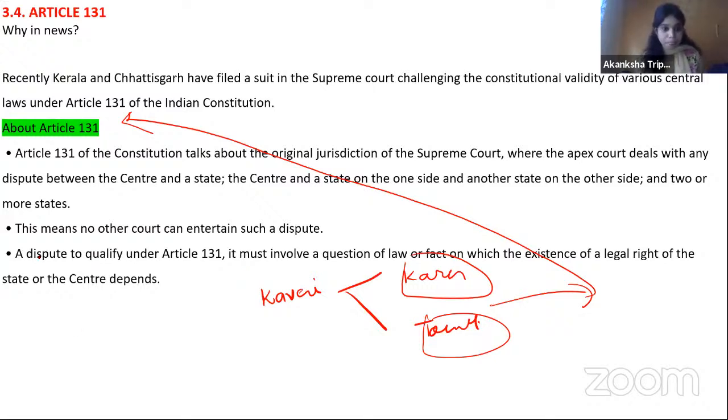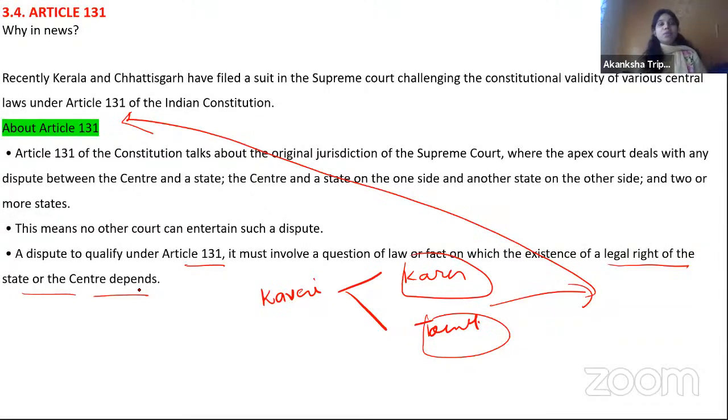Now, for a dispute to qualify under Article 131, it must involve a question of law or fact on which the existence of a legal right of the state or the center depends. That means it concerns their legal right, or a question of law is involved. For example, how will we involve a question of law: using the internet, can it be a fundamental right or not? Can it come under our basic rights or not? These things can come under a question of law where a legal right is involved.